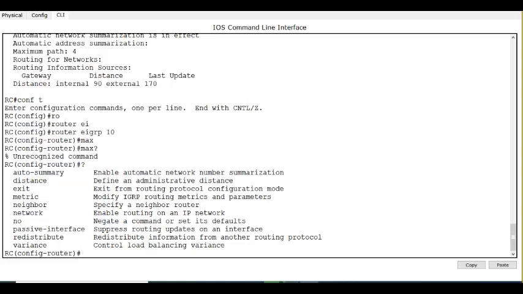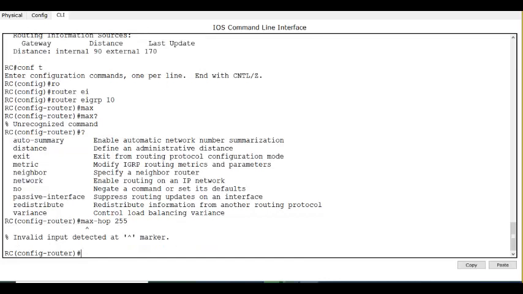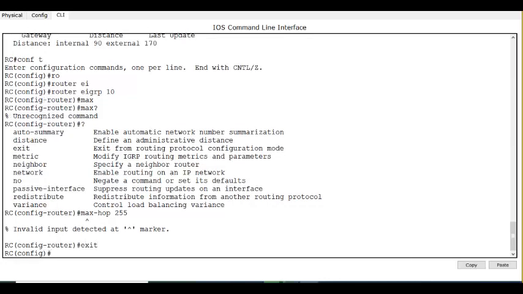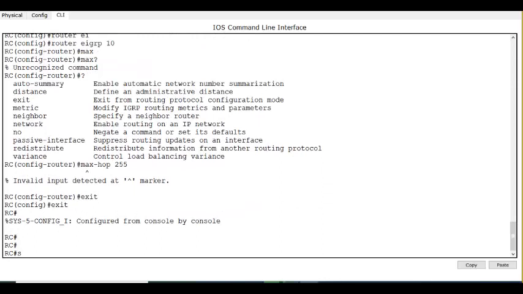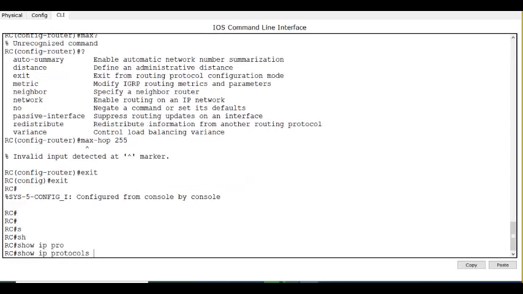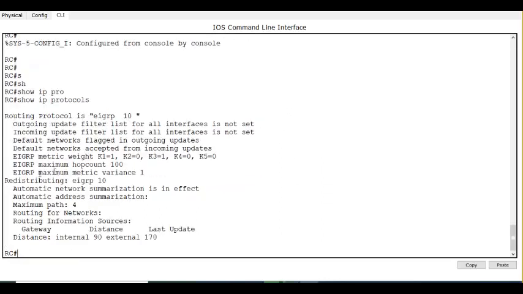This is the place where we would configure it. Okay, show IP protocol. I just showed you the default maximum hop is 100. But the metric of EIGRP is, you see here, 8.